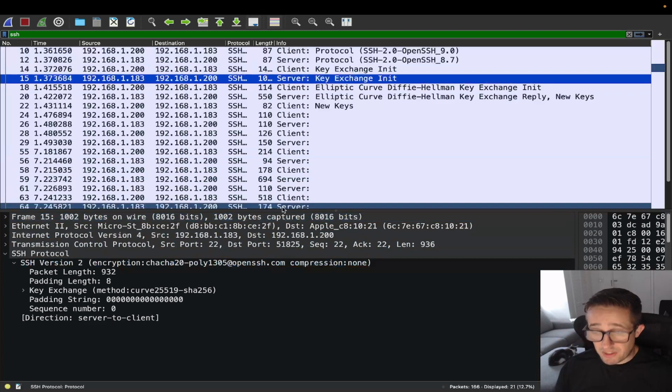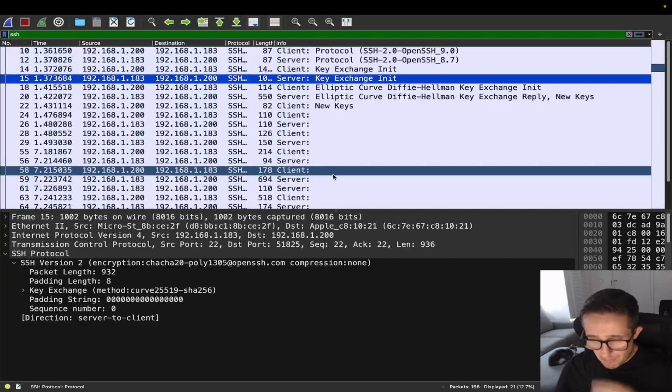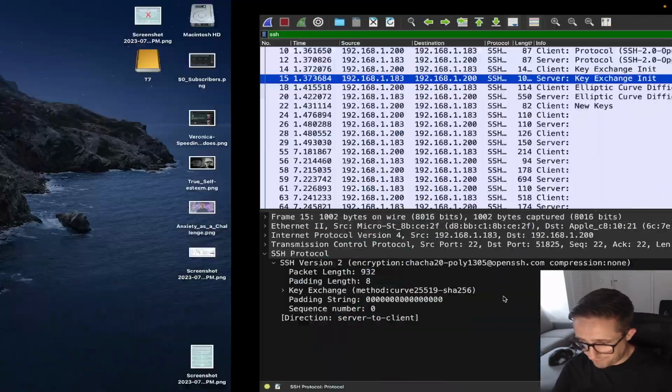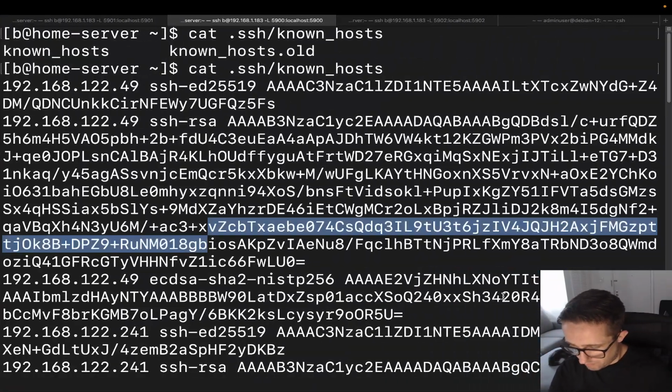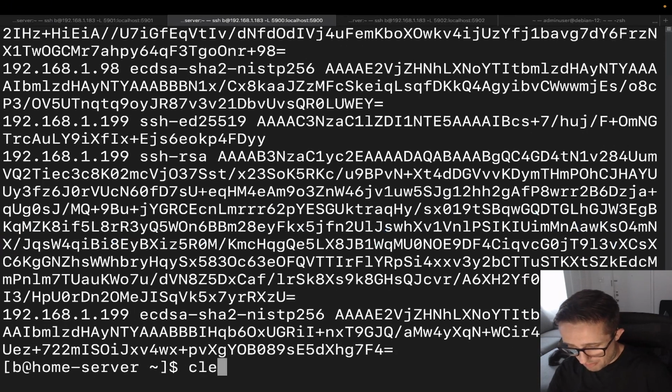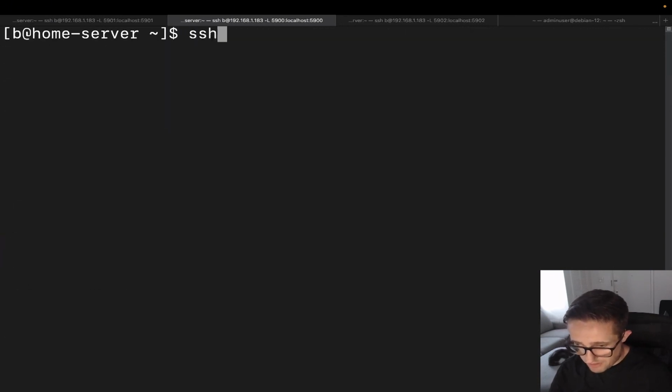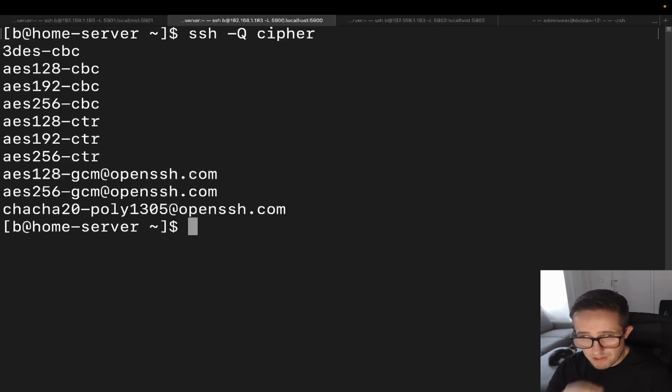And basically what's going to happen is that they're going to have a list of them going from their most preferred to their least preferred, and the most preferred will be the one at the top. Now, let me actually show you something here. Let's go and clear this out. We're going to do ssh -Q cipher, and this will let us know all of the encryption ciphers that are available.